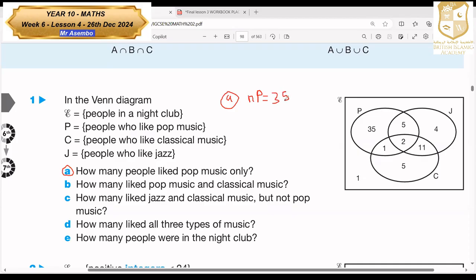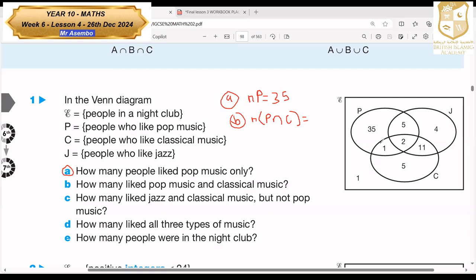35. Yeah, it's 35. Then part B says, how many people like pop music and classical? So pop music, that is the intersection of P and C. That would be the intersection of P and C.